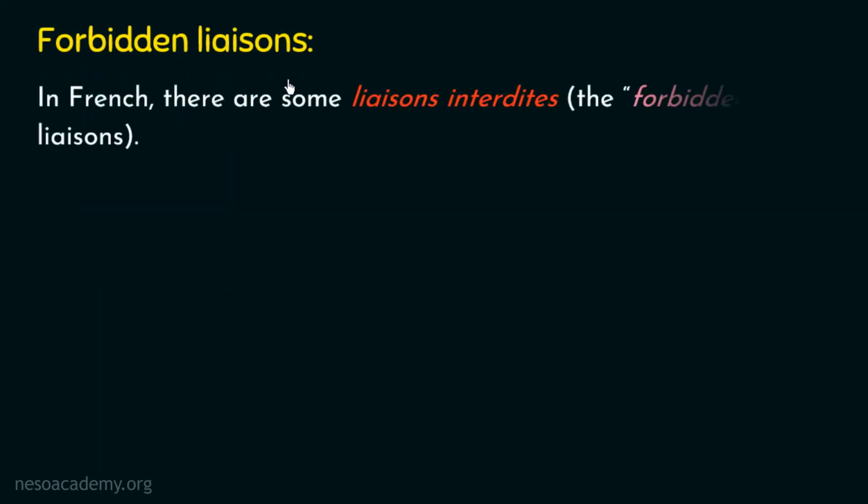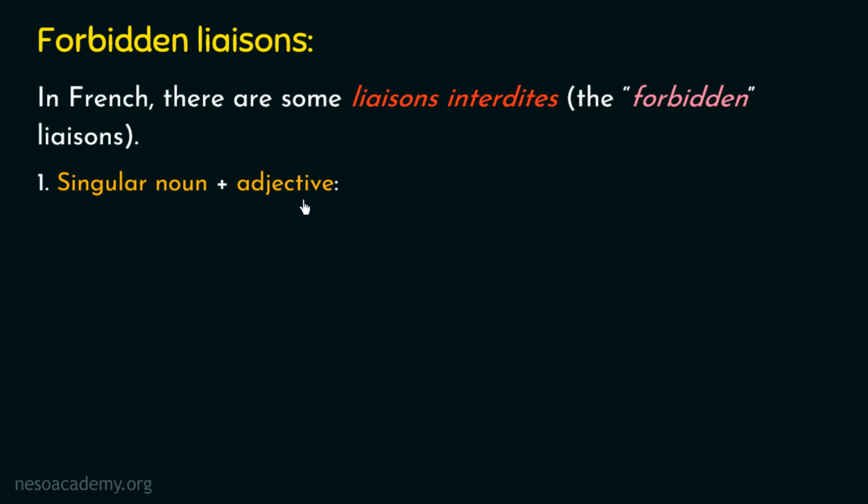So in French, there are some liaisons interdites. I am repeating it again. Liaison interdite, which means the forbidden liaison. In these cases, the conditions of the liaison are satisfied, but the liaison will not be applicable. And if someone mistakenly applies the liaison in these cases, it would be seen as a pronunciation mistake. Alright? Now let's talk about the very first case of forbidden liaison, that is, liaison between singular noun and adjective.